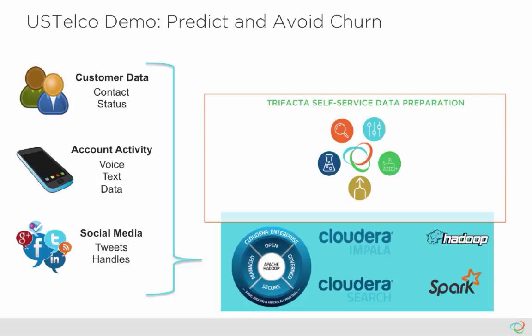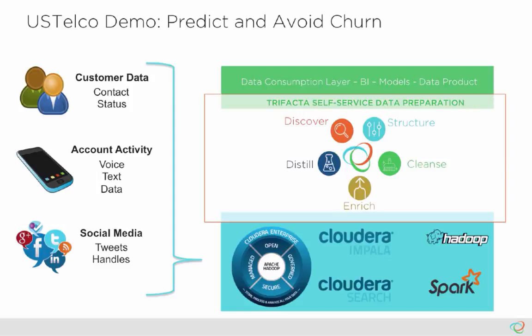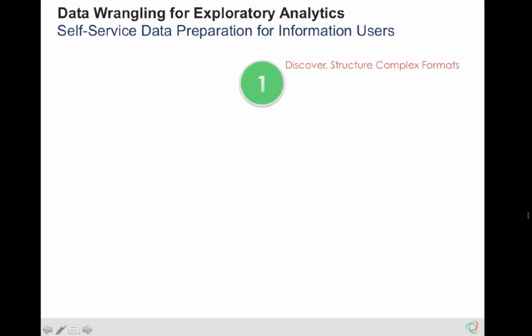Trifacta sits on top of Cloudera to discover and profile the data, then structure the complex data into discrete attributes, so it can be cleansed, normalized, enriched, and combined with additional data sets to be distilled in a way that BI tools or other machine learning frameworks can leverage the data. The demo will focus on the particular process of preparing the data from Hadoop so it can be consumed for predictive modeling.